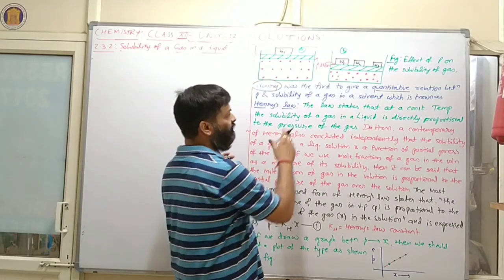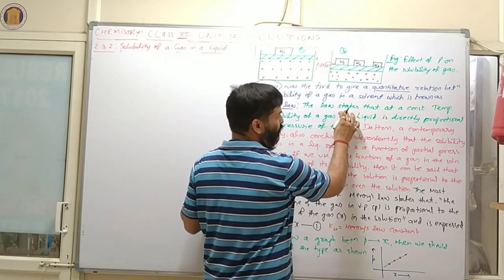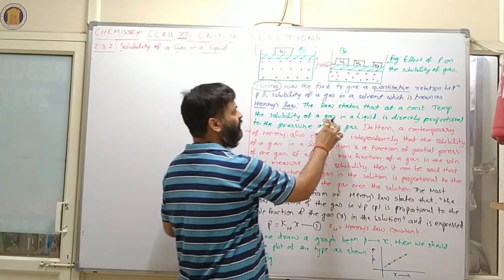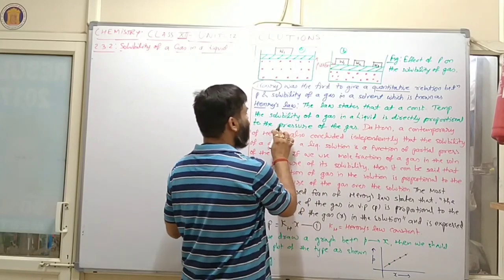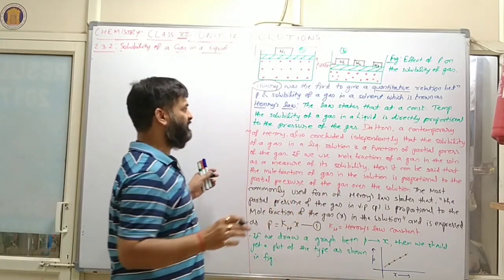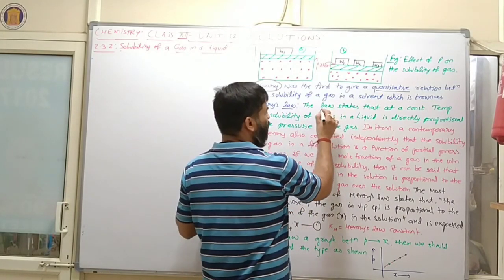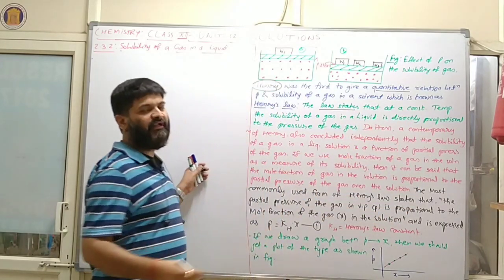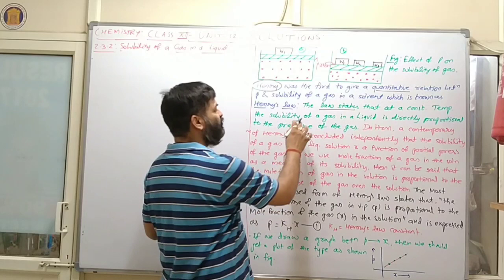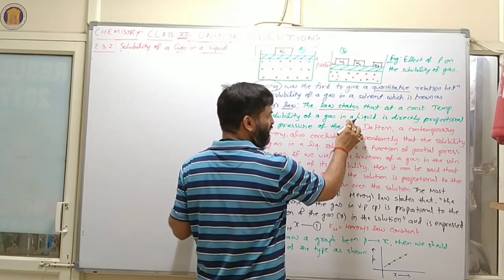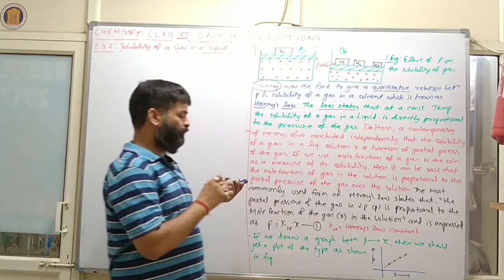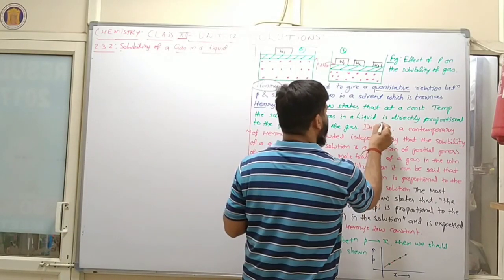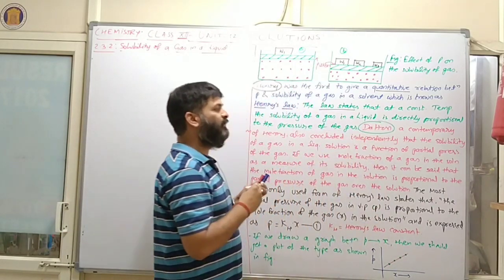So what is the statement of Henry's law? The law states that at constant temperature, solubility of gas in liquid is directly proportional to pressure of the gas. Again I am repeating, the law states that at a constant temperature, it means if temperature is fixed, then solubility of gas in a liquid is directly proportional to pressure of the gas. Clear? So here Dalton's law will again come.